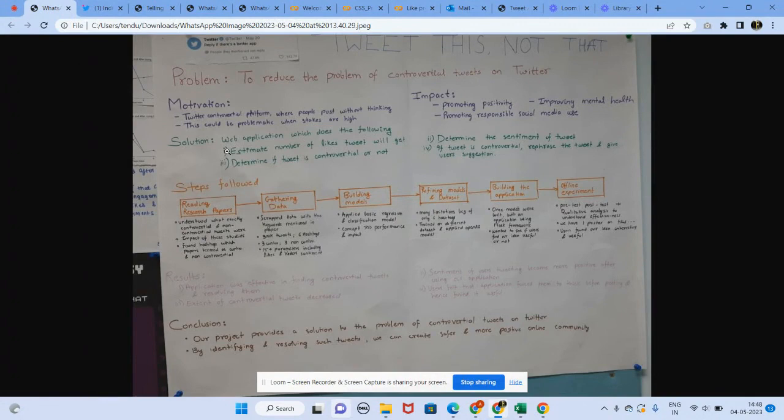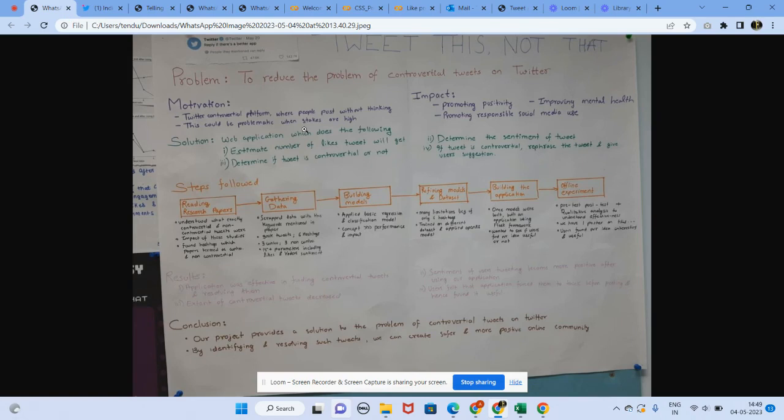Our motivation was that we thought the platform is a very negative platform, and we felt that this could be problematic for brands where stakes are high. And we felt that there could be a lot of impact if we solve this problem. We can promote positivity, improve mental health, and promote social media use. So this was our motivation behind choosing the problem.